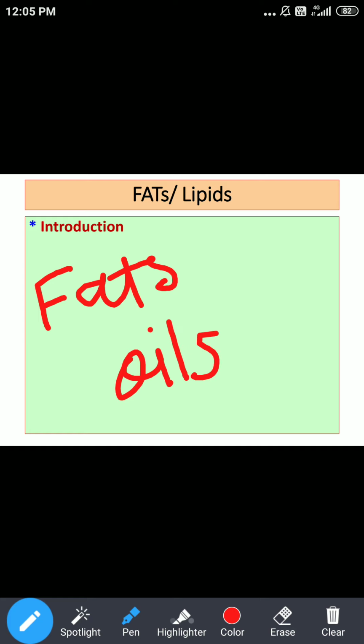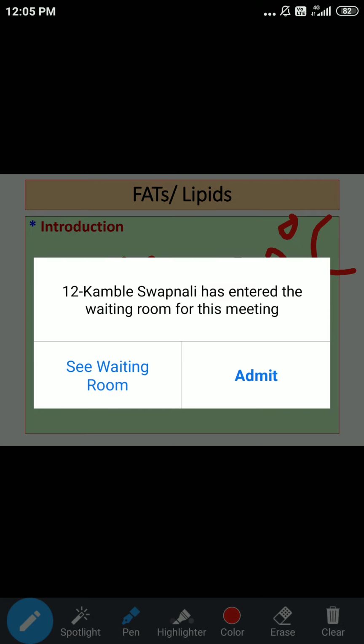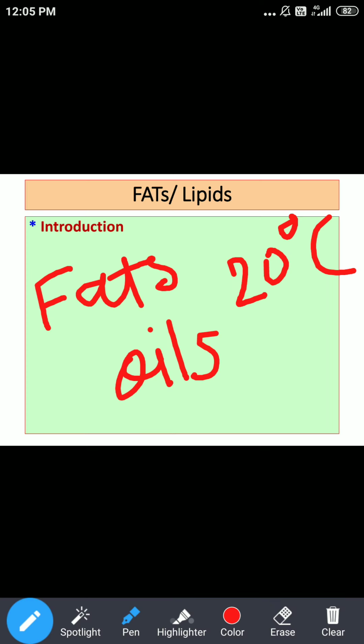Now how are we going to identify these? Just a simple thing: what we are supposed to see is consistency, or you can say physical state, and this we see at 20 degrees Celsius.